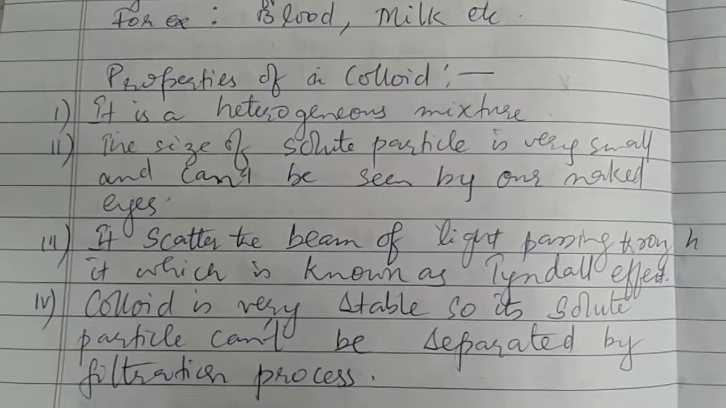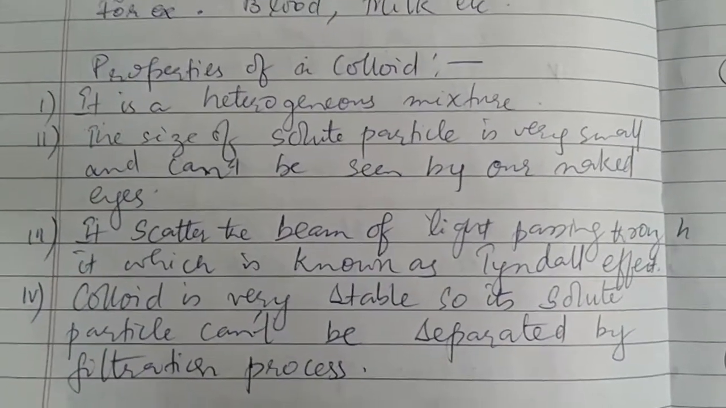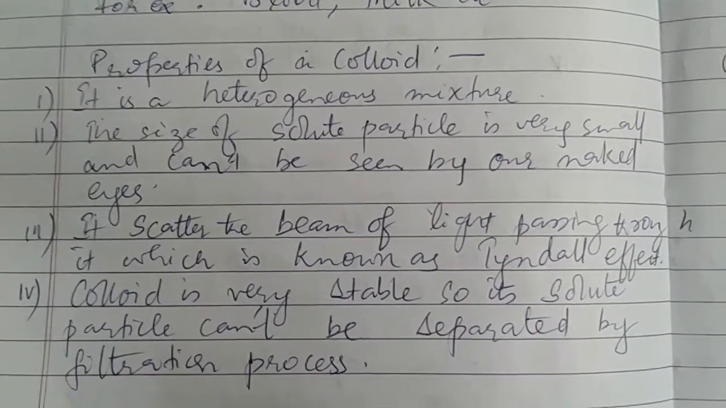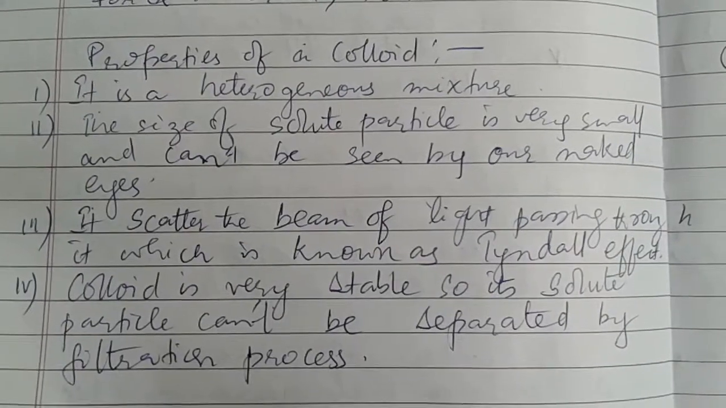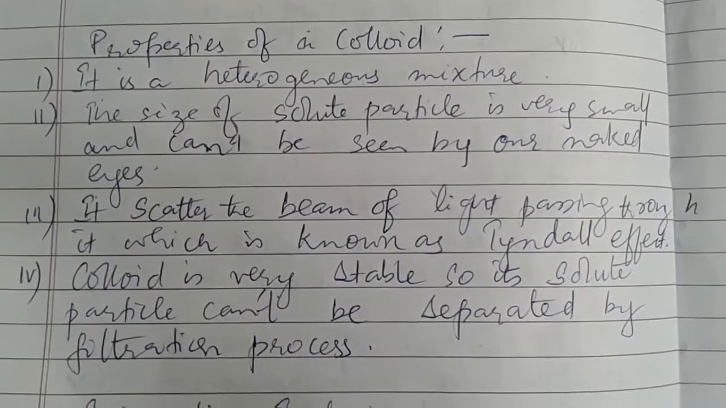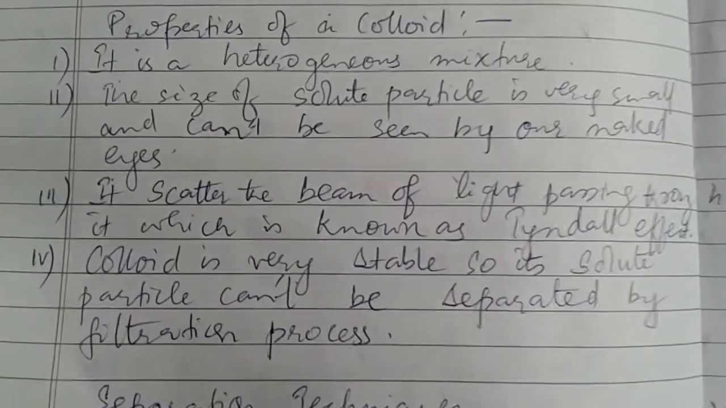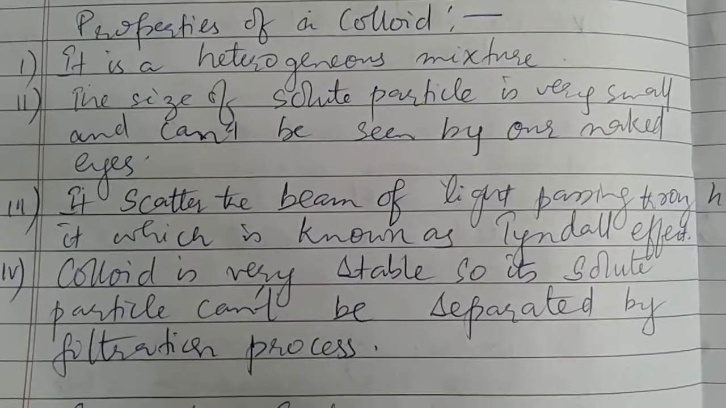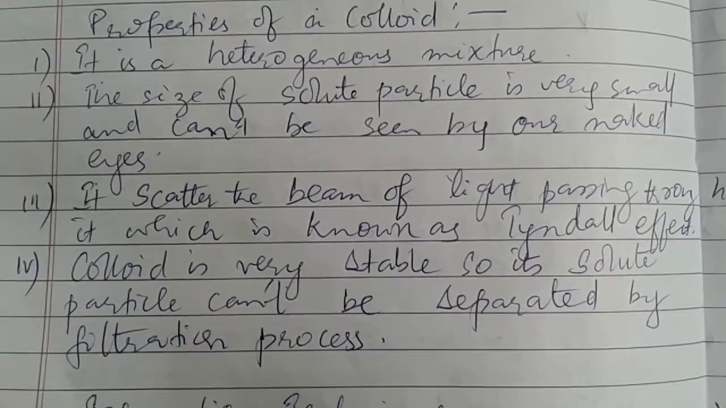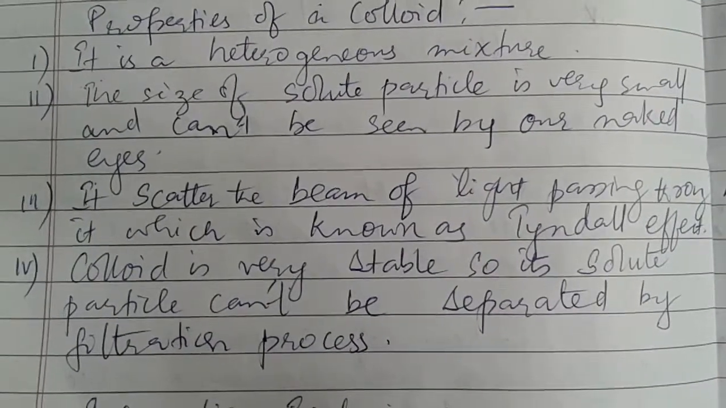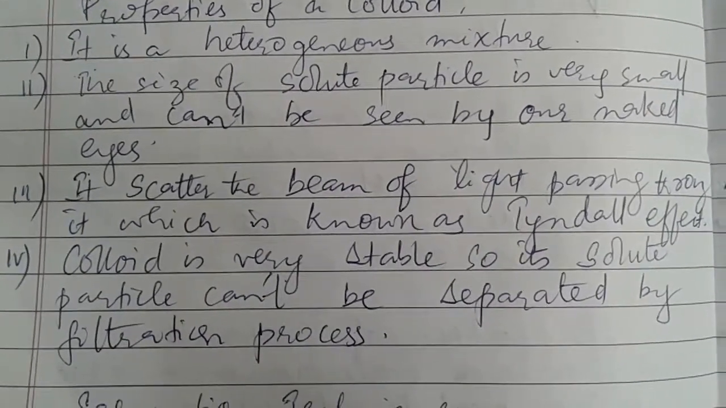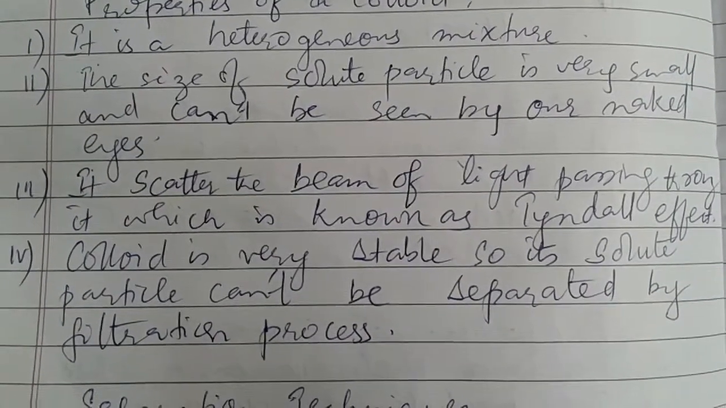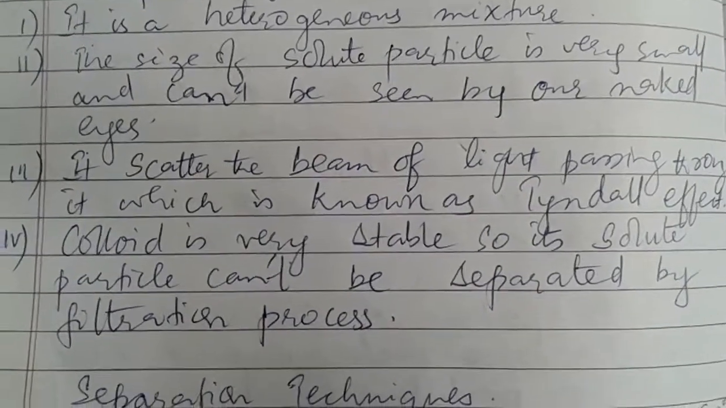Now let us learn the properties of a colloid. A colloid is a heterogeneous mixture. The size of the solute particles in a colloid is very small and they cannot be seen by the naked eye. It does scatter the beam of light passing through it, and this scattering done by the colloidal solution is known as the Tyndall effect. The colloidal solution is very stable. Due to that reason, the solute particles cannot be separated by the filtration process.